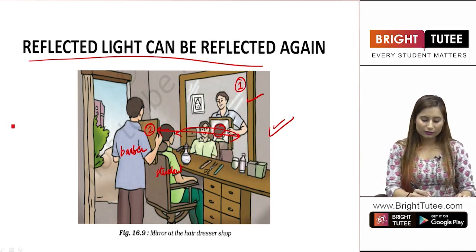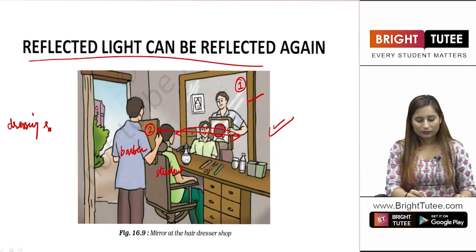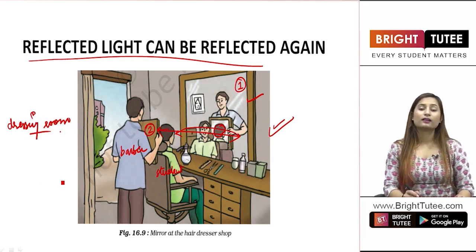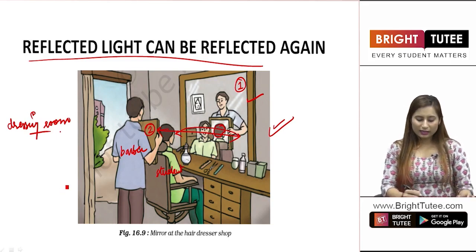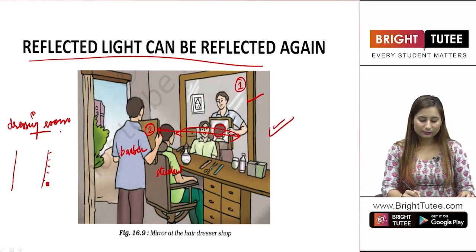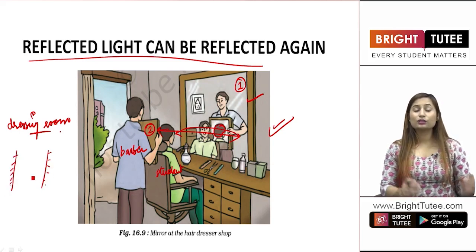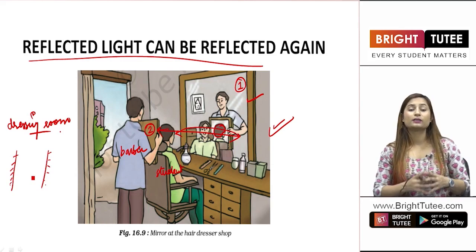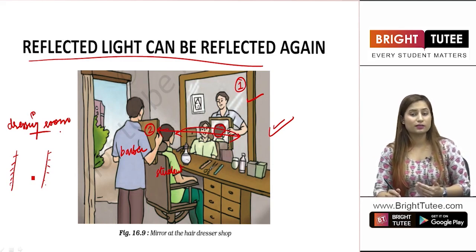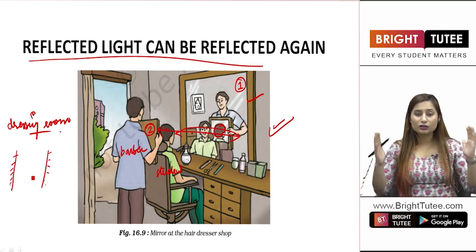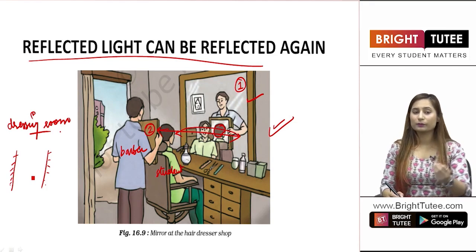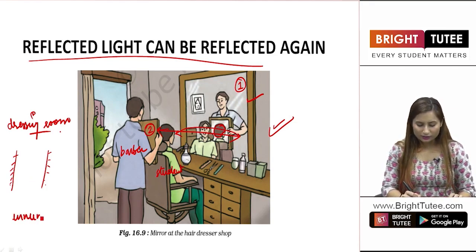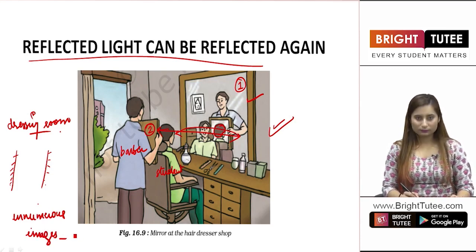What is the typical example that you have around? When you go into a dressing room, in any showroom, in any outlet, there are changing rooms inside there. So when you are in a changing room, there are mirrors in front of each other. This is a mirror and this is a mirror. So you see many images of yourself. You cannot even count the number of images on both the mirrors, because there is constant reflection on the mirrors of the light that is falling onto you and onto the mirrors. So there are innumerable images that are formed. Right, students?